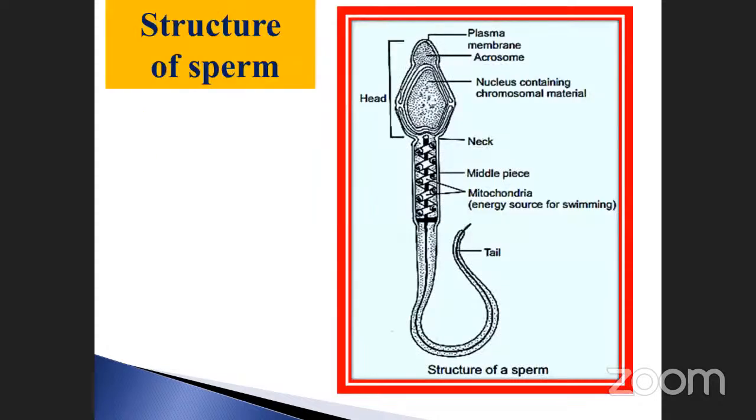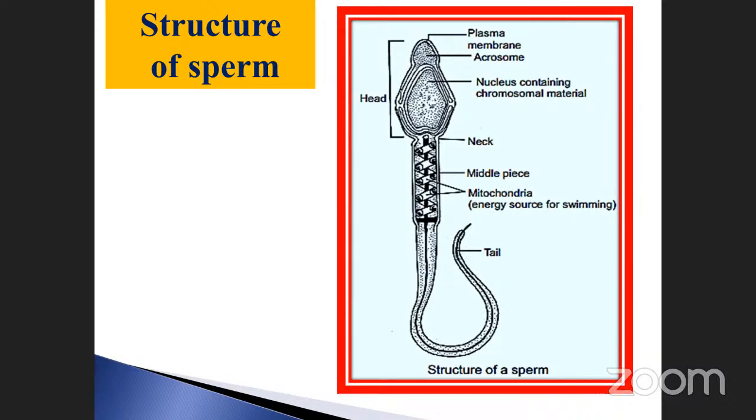See this one. This is the structure, already on our board. This is the acrosome. This is the head. At the front of the head there is a hook-like, arrow-like structure. That structure is called the acrosome. It is covered with the plasma membrane, followed by the nucleus, already on our board. The nucleus contains the chromosomal material, particularly 23 chromosomes. This part is called the head.